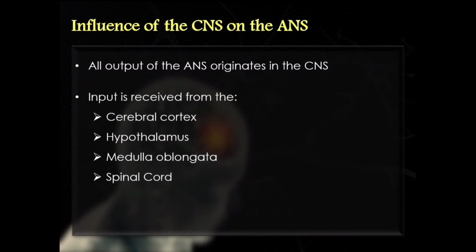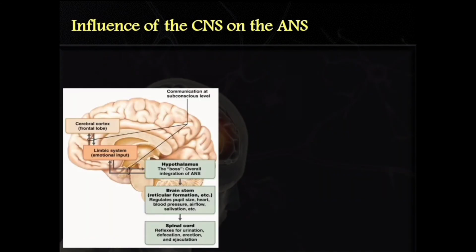Input for autonomic nervous system control is received from three principal portions of the central nervous system: the cerebral cortex via the limbic system, the hypothalamus, the medulla oblongata, and of course the spinal cord. If we look at the integration centers of the autonomic nervous system reflexes, we find that they are in the brain and the spinal cord.